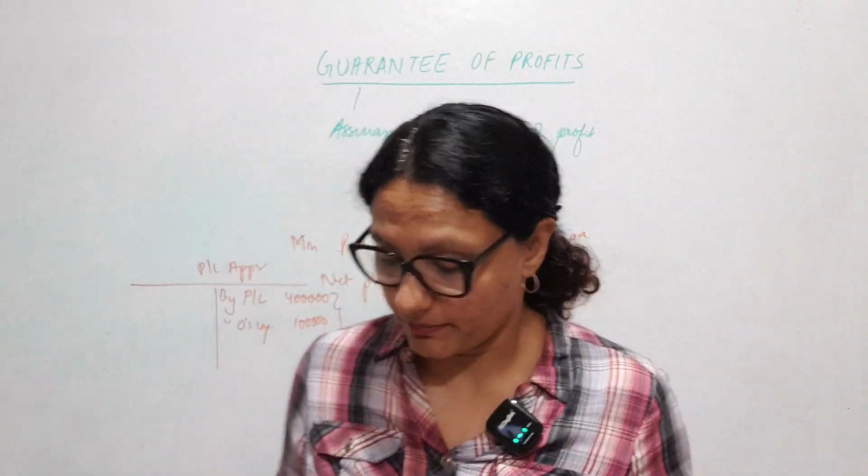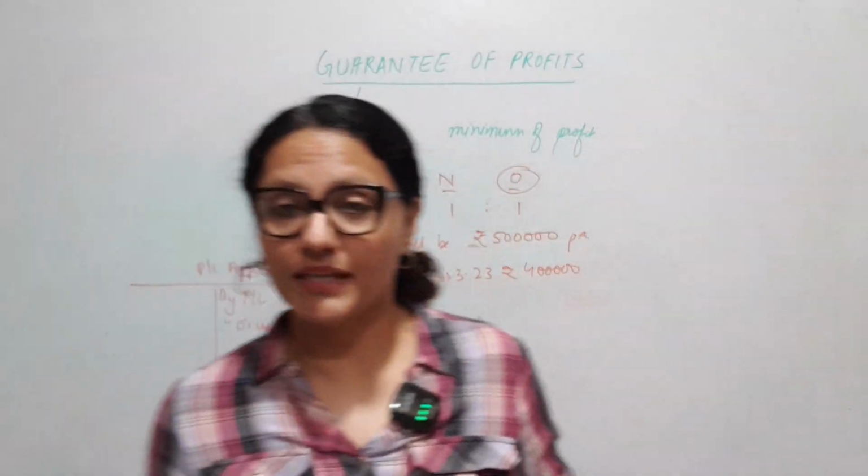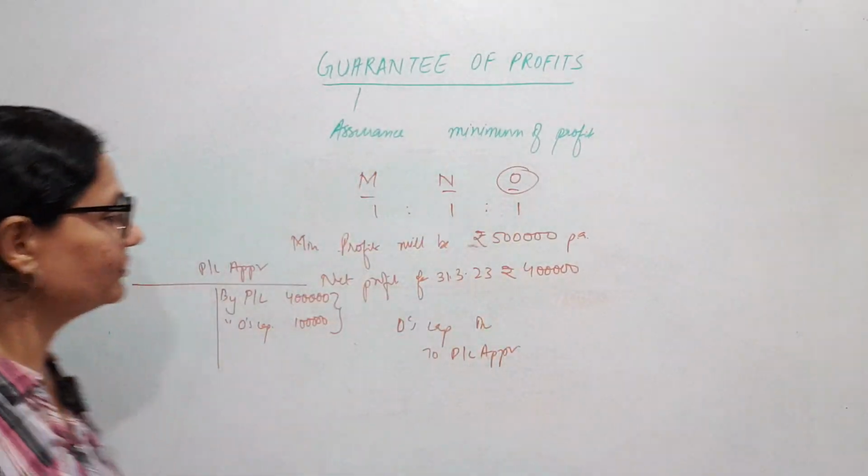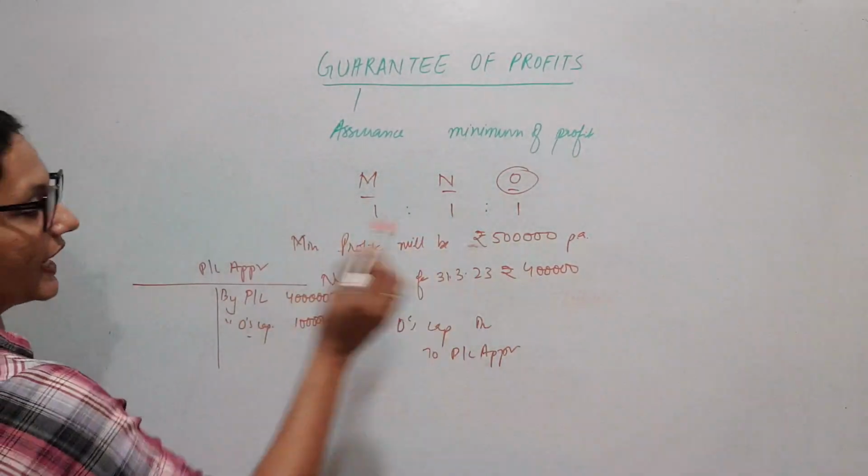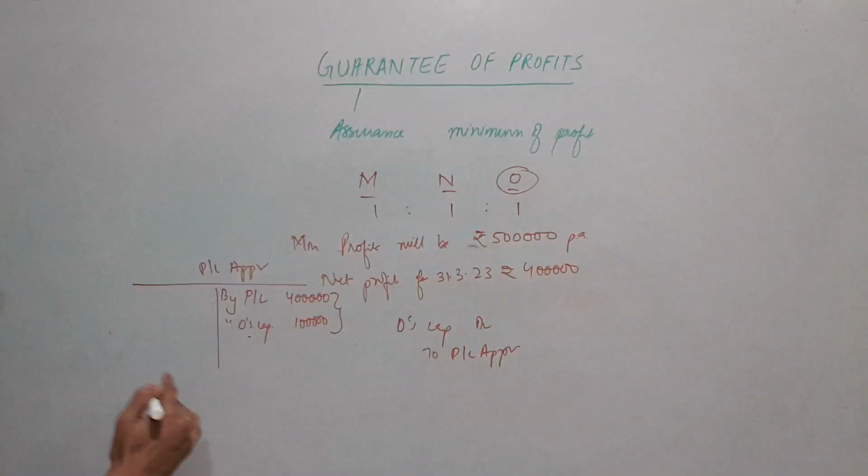So how do we go about showing it in the PL appropriation? This I have already shown you. The effect of this type of guarantee, meaning guarantee by the partner to the firm, will come here on the credit side.